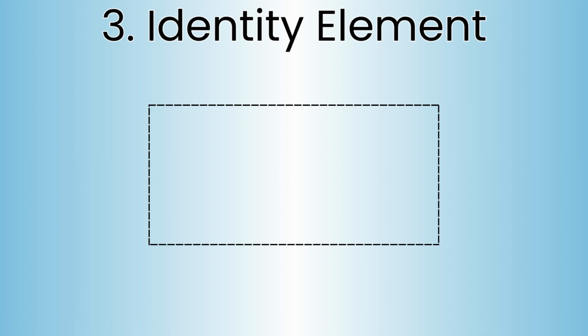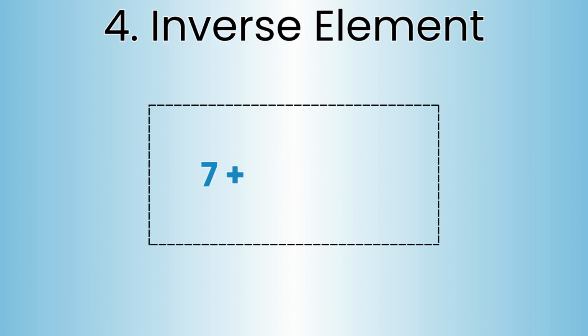And the third, the identity element. There must be a special do-nothing element. For integers and addition, this is the number 0. Adding 0 doesn't change anything. And the fourth, the inverse element. For every element in the set, there must be a corresponding undo element that gets you back to the identity. For 7, the inverse is -7.